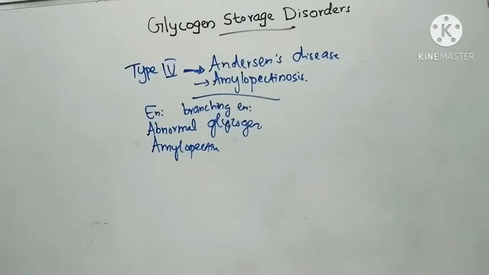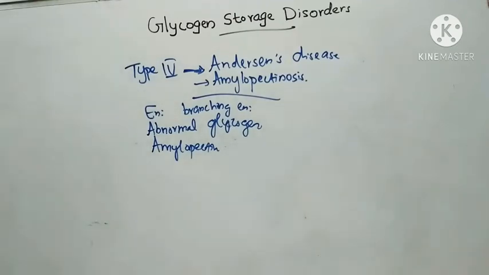Then clinical and biochemical features include hepatomegaly, splenomegaly, ascites, moderate hypoglycemia, nodular cirrhosis of liver and hepatic failure. This enzyme deficiency can be demonstrated in leukocytes and in liver. That is type 4, Anderson's disease.